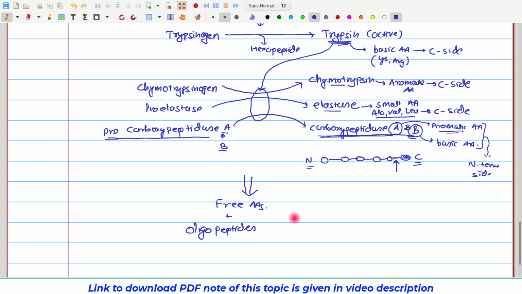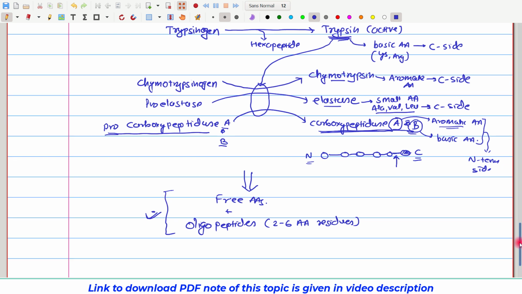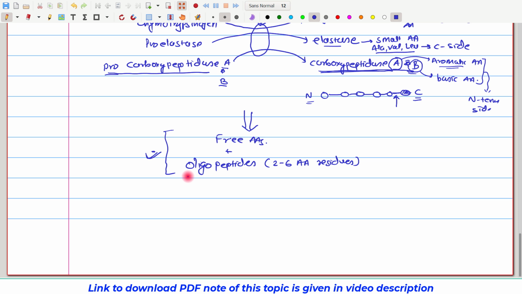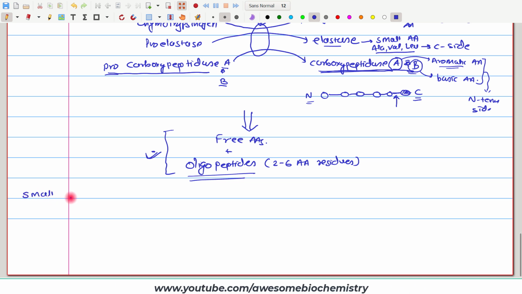They are shorter chains of amino acids, having 2 to 6 amino acid residues. So, at the end of all this pancreatic juice enzyme action, we get this as the ultimate product of protein digestion.